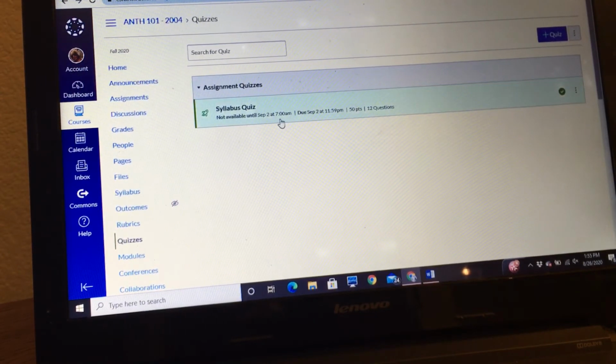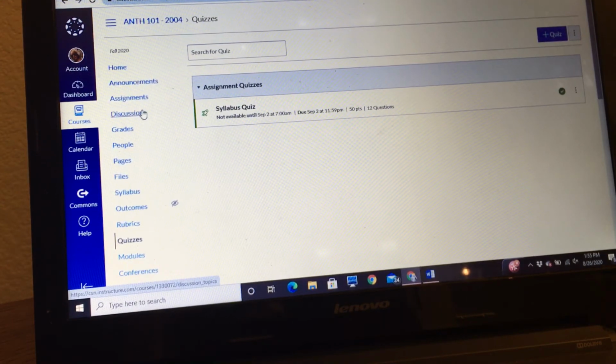So if you decide you want to take it right at 7, you can. If you want to take it in the afternoon, if you want to take it in the evening, that's fine. It's open until 11:59 that night. And then you would just submit that, and you should be able to see your grade by the end of the day on Canvas, because it's auto-graded. The other thing that's due also on the same day is the first discussion question, or discussion prompt.